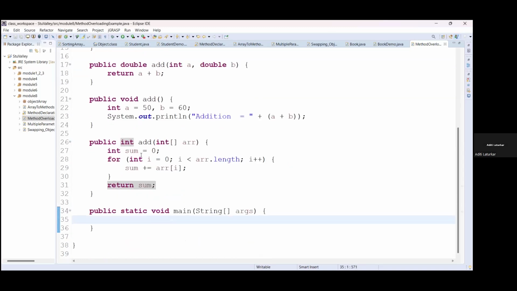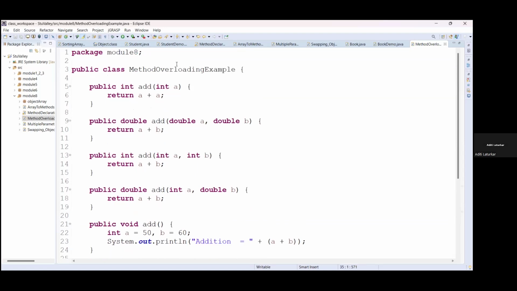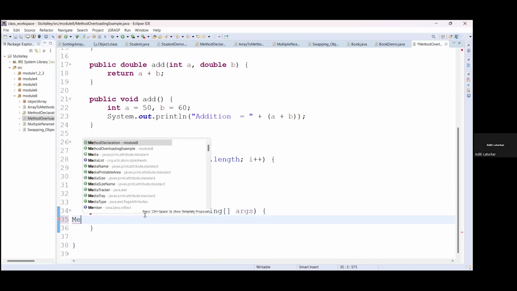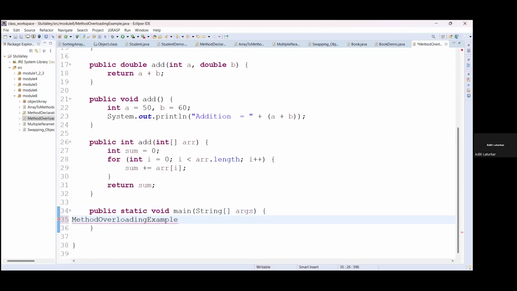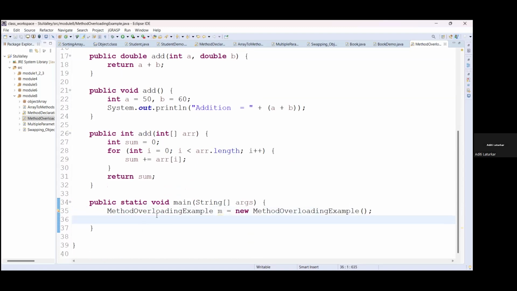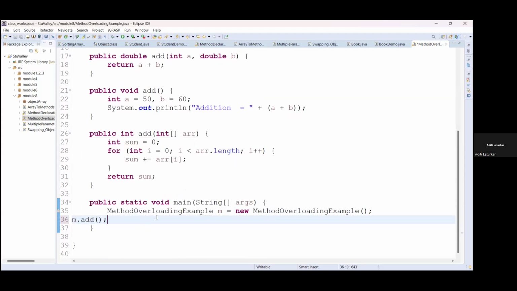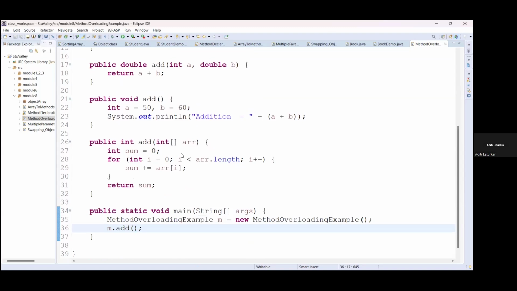Now we will call these. All these are instance methods, so we have to create the object of this method overloading class. Method overloading example m is equals to new. Now we will call the methods one by one. First I will call the default one, that is the method without parameters.